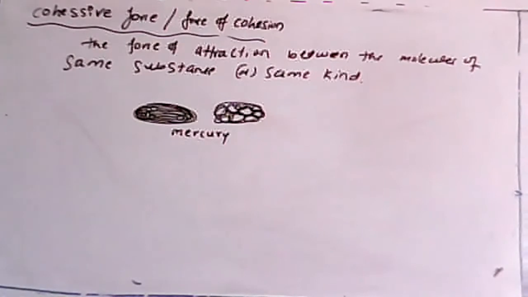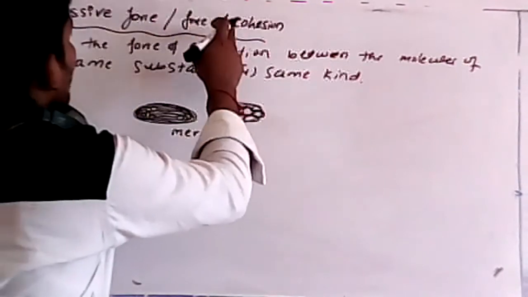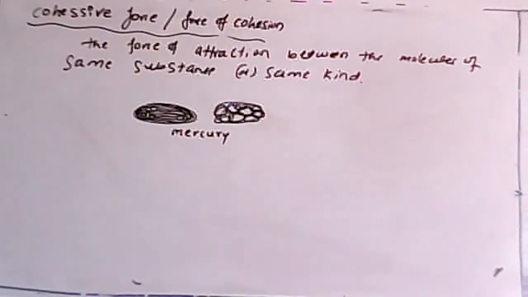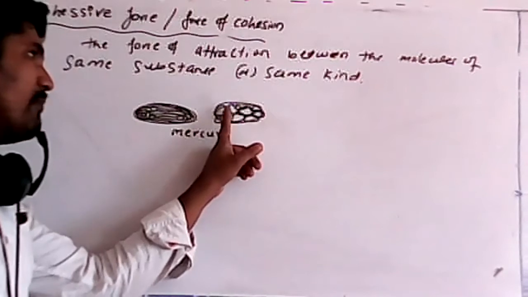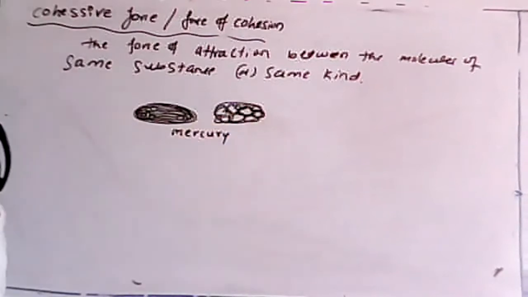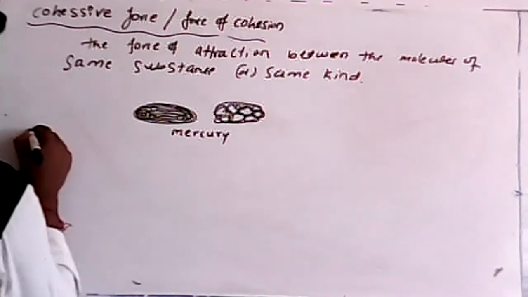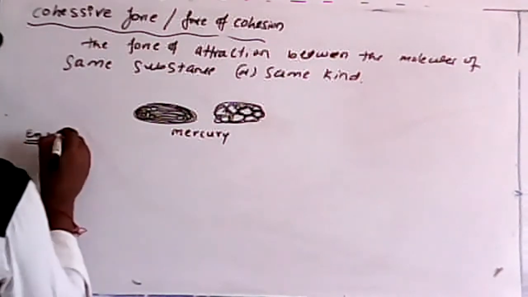So that type of force is called cohesive force. Remember, the force of attraction between molecules of the same kind. In mercury, they are the same kind of molecules, mercury molecules only. So the force itself is called cohesive force. So let me write one example.